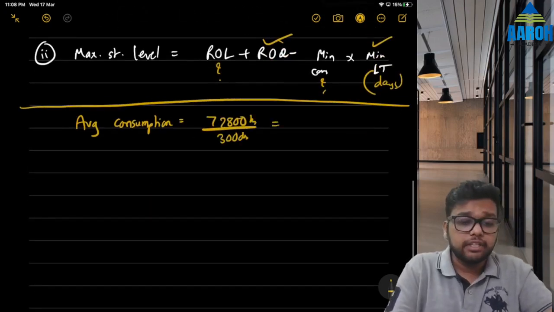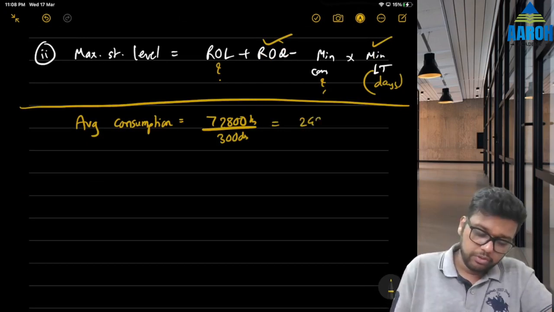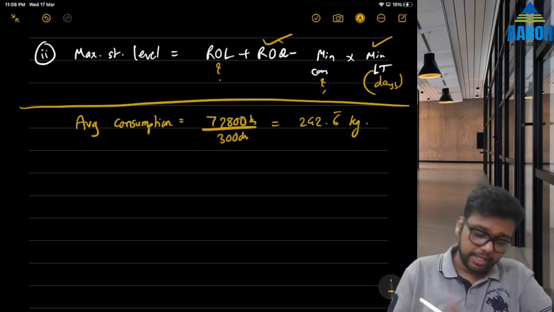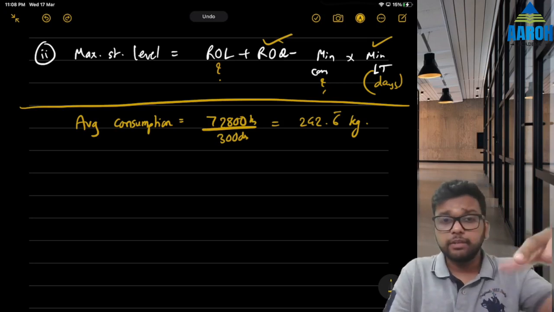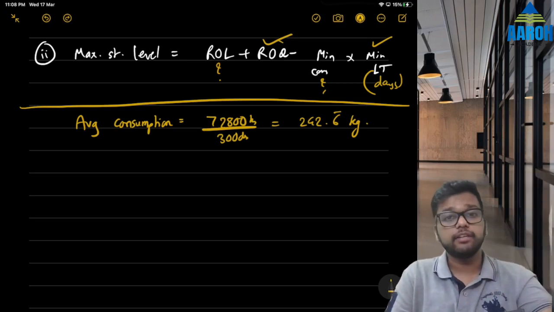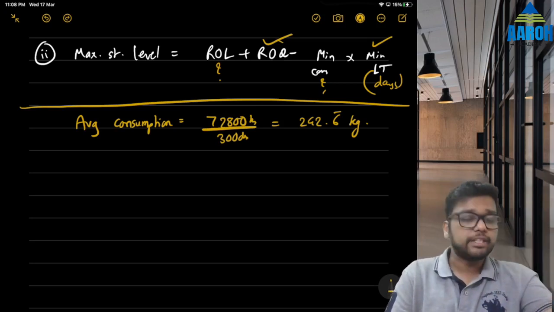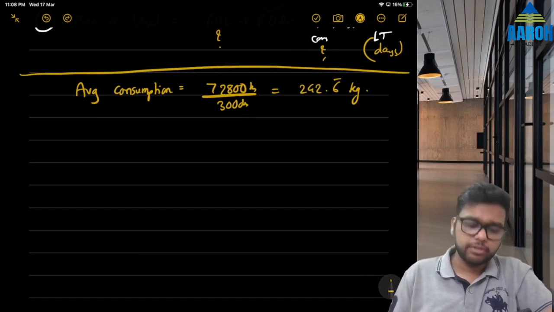So average consumption per day is 72,800 by 300, which is 242.6666 kgs. In their solution, they have taken 70,800, which is wrong. A similar question is there in the past practice manual also, a very old one, and there they have done it correctly with different figures. Here they have made some mistake, but it is okay, we can ignore it. So this is average consumption.